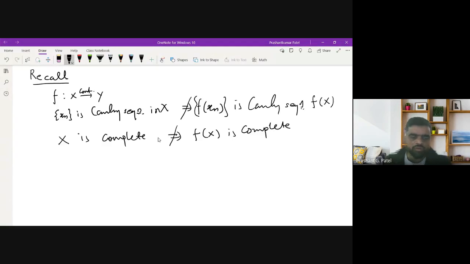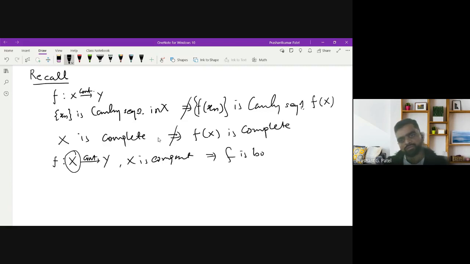Then later on we discussed bounded functions. If you define a continuous function from X to Y on a compact metric space, so if f is continuous and X is compact, that implies f is bounded. F is bounded means the range of the function is bounded.